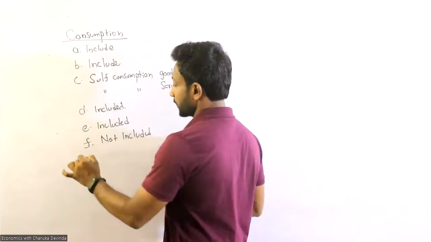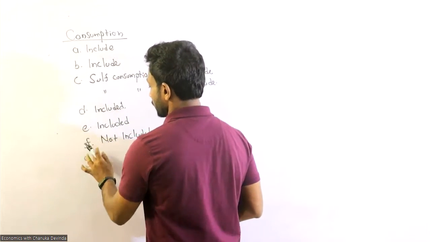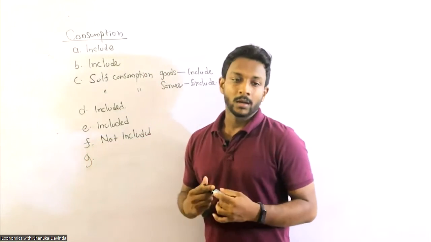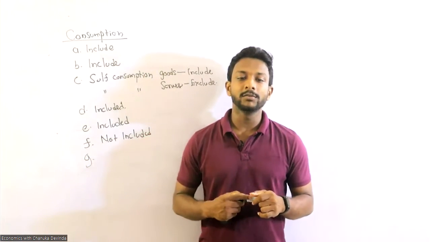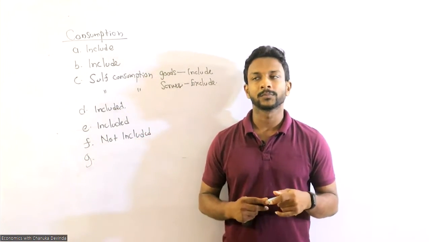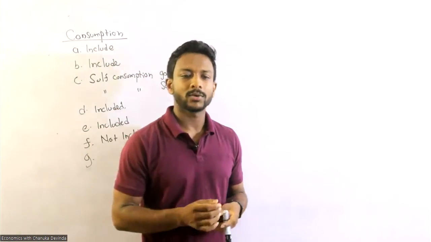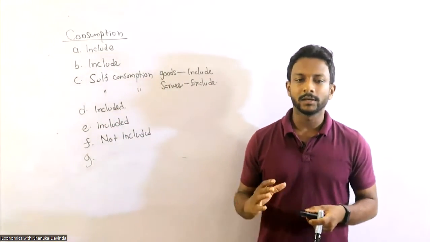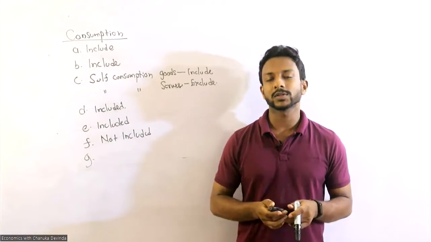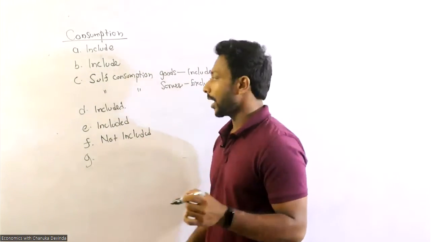Next one, G. Contribution made by an individual to welfare society. So it is a kind of transfer, right? Transfer payments are not included.